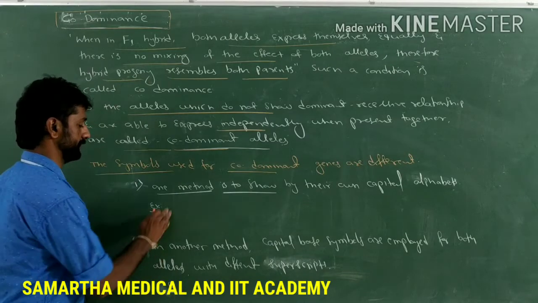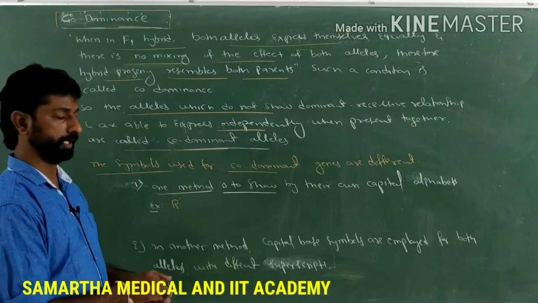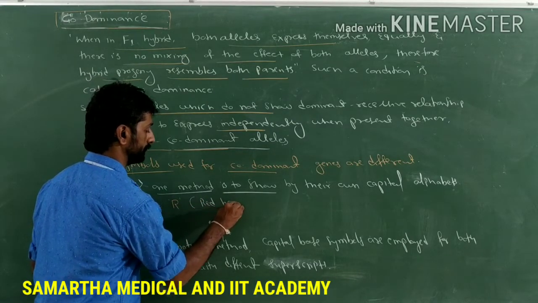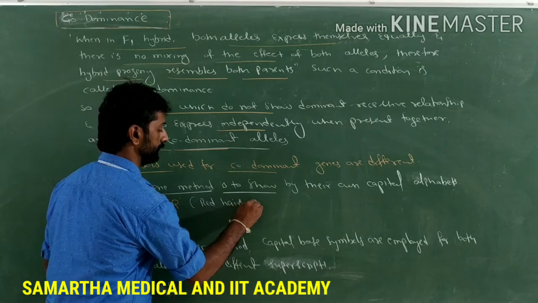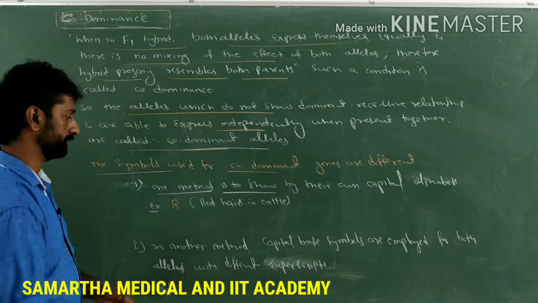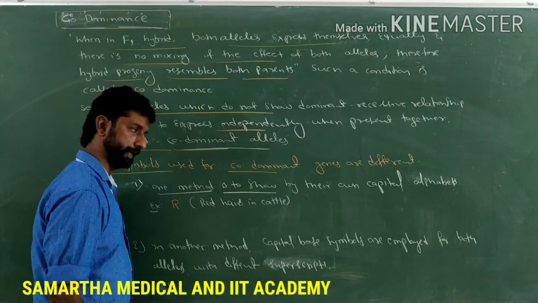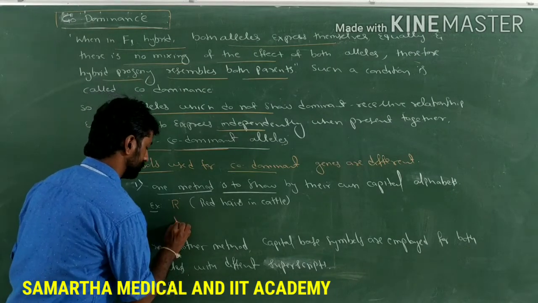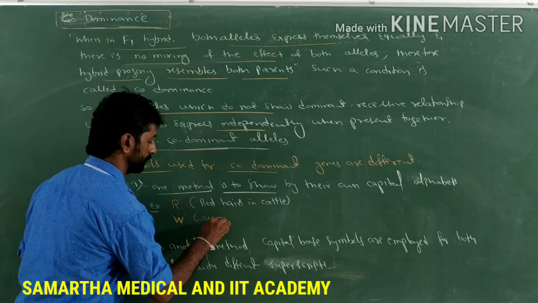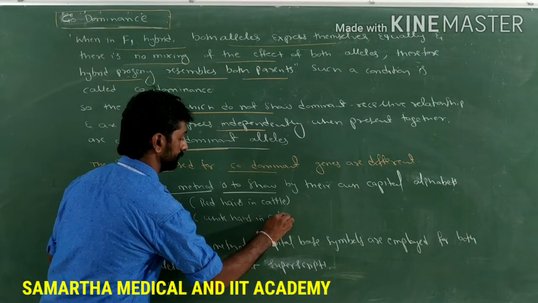Say, for example, capital R is used to denote red hairs in cattle. Another trait for the same character, that is the hair color, is denoted by W. What do we mean by W here? It means nothing but white hairs in cattle.